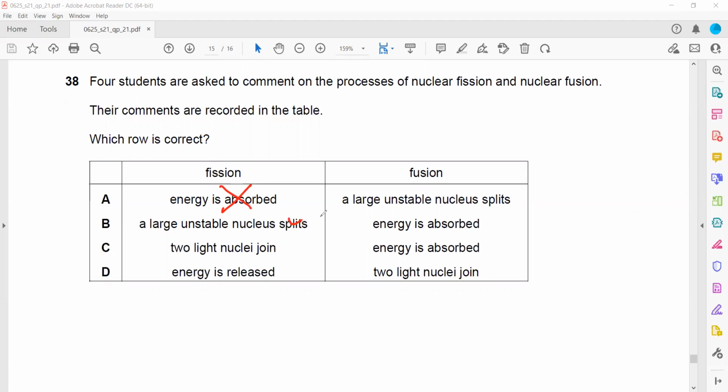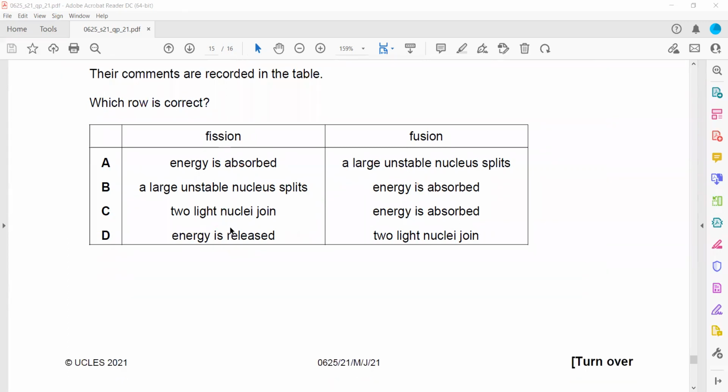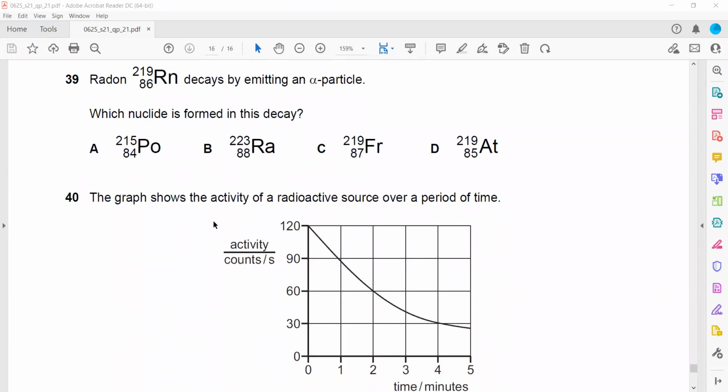Radon is emitting an alpha particle, and we need the nuclide which is formed. So the general equation for alpha emission: the nucleon number decreases by 4, and the proton number decreases by 2. And as a result, it produces a helium nucleus. So it is 219 minus 4, so it will be 215, and 86 minus 2, so this should be 84. So 215 and 84.